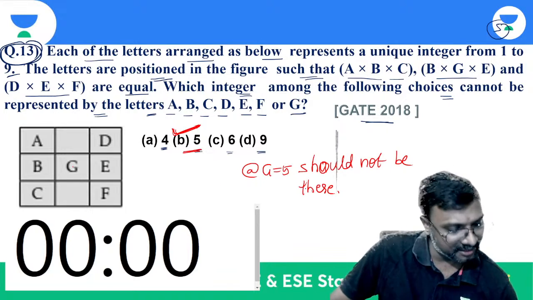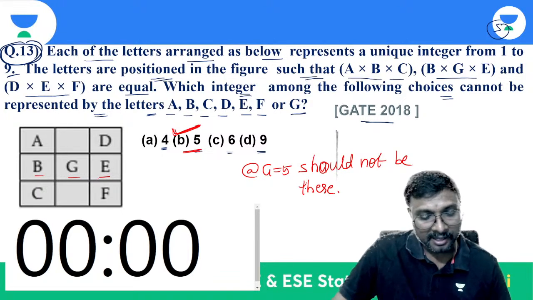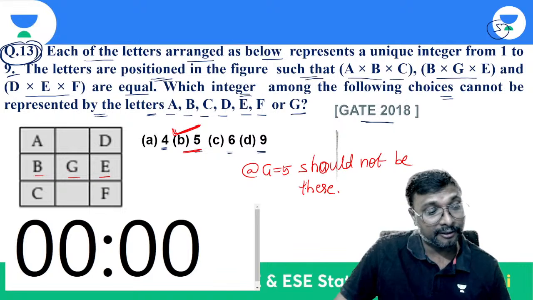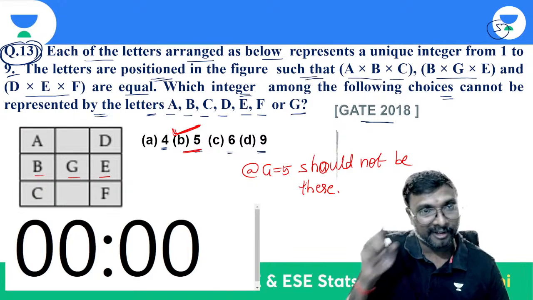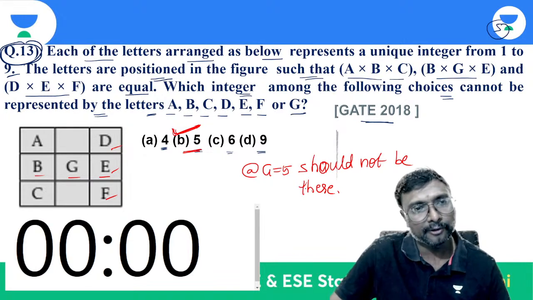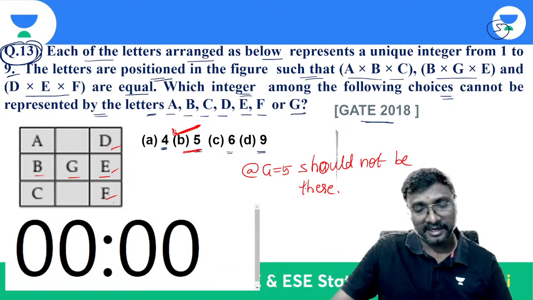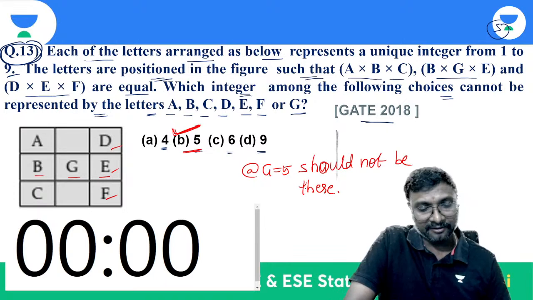Because if you are having this G as 5, the multiplication B into G into E will be a multiple of 5. Whenever you are multiplying something with 5, the end digit comes to be 5 or 0. But if you are using D, E and F other than 5 in D into E into F, will you be able to get the end number as 5?